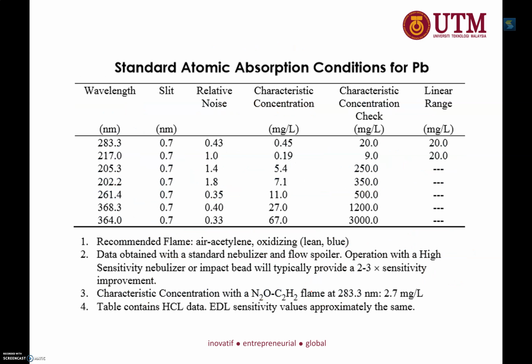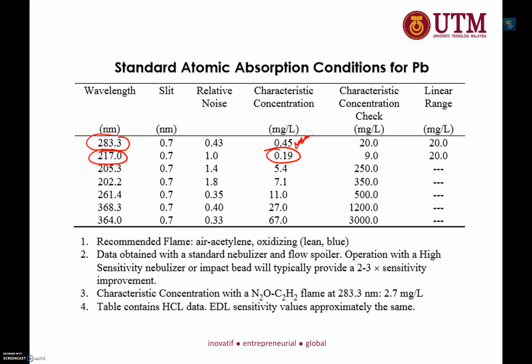Let us see on the table. This is the standard atomic absorption condition for Pb. The ultimate wavelength to be used is this one. Why? Because of the detection limit that is good for the analysis. But if 283.3 is not giving you the sensitivity that you want because of certain reasons, sorry, the best one is this one, 217, because the lowest detection limit is 0.1.